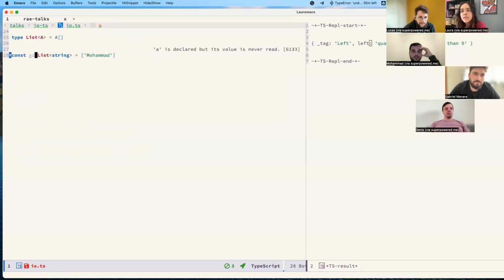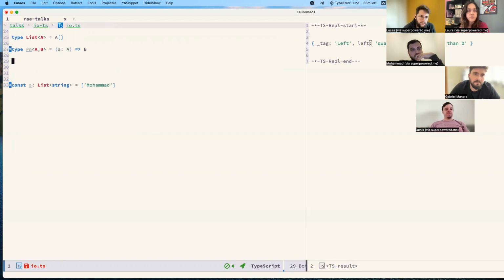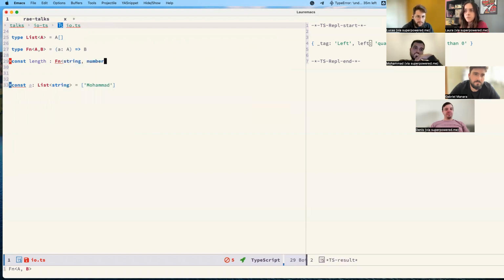So let's say we have this, and now let me just put another thing. Let's create a type called arrow function. What's an arrow function? An arrow function is a function that has an argument of type A and returns B. Some examples of an arrow function, for instance, the function toUpper, or the function length. We would say that is a function that goes from a string to a number.